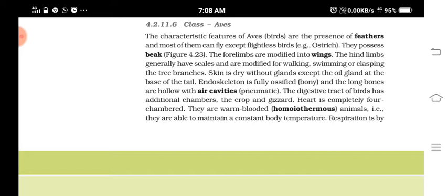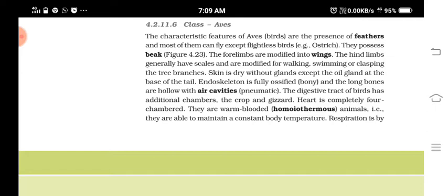Have you seen how birds eat grains? Immediately they finish a lot of grains, and without chewing, they simply swallow. So there are additional chambers in the digestive system to store this food, and slowly they will digest.